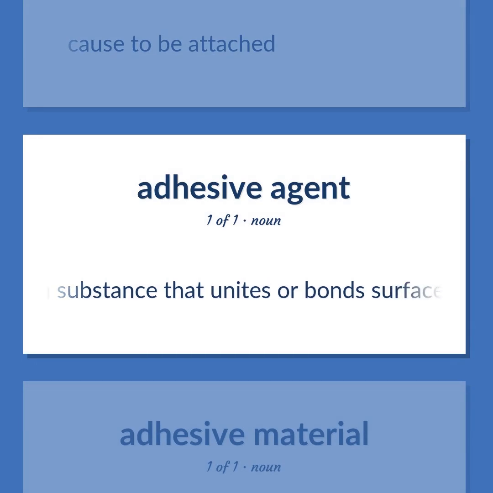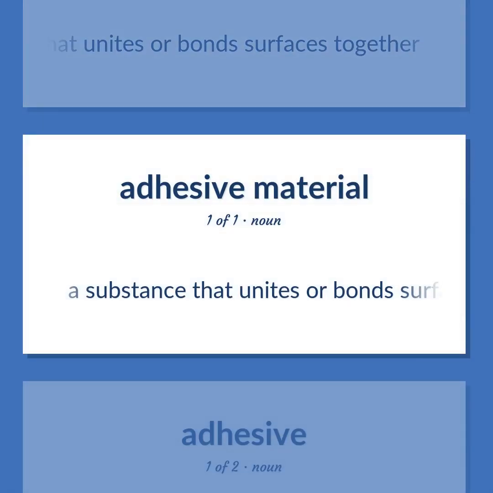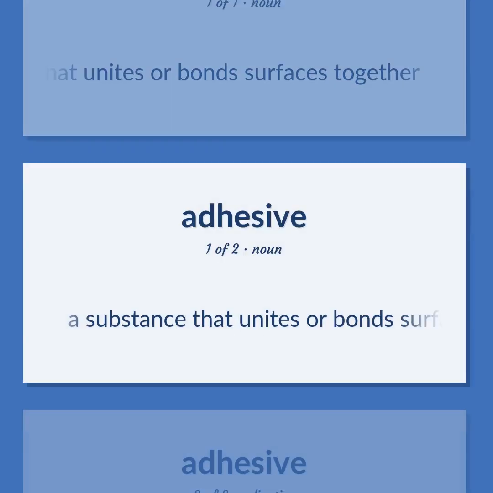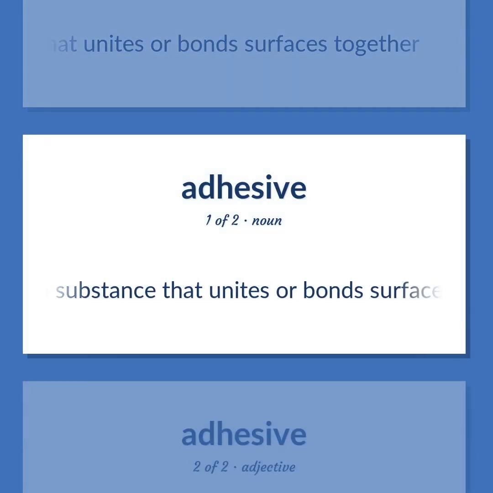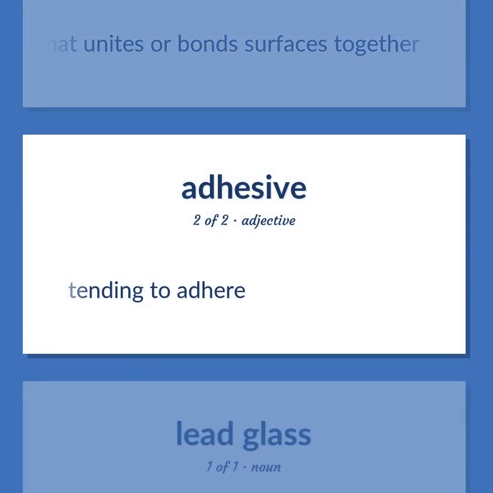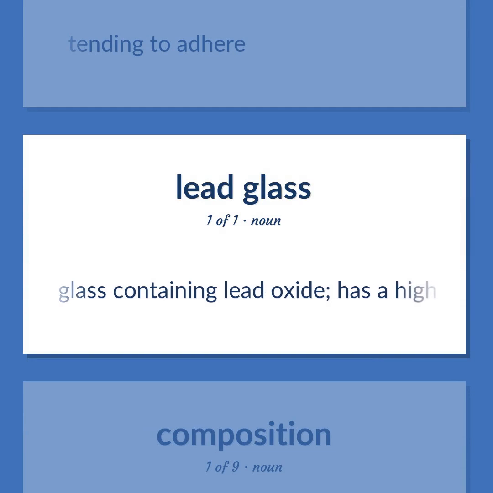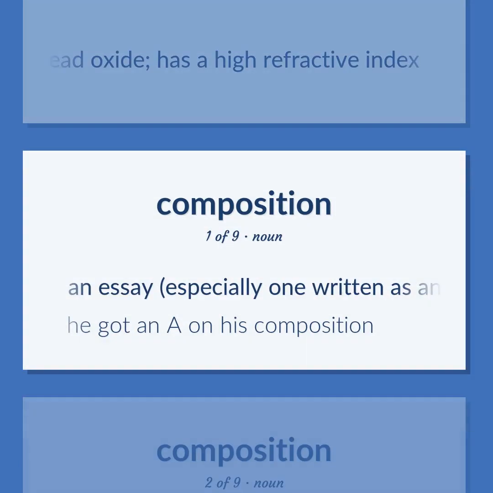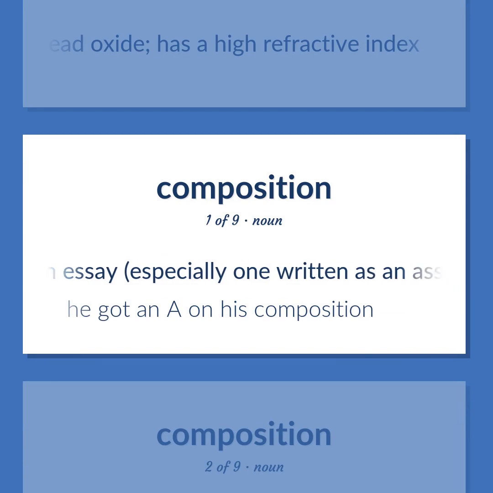A substance that unites or bonds surfaces together. Tending to adhere. Glass containing lead oxide has a high refractive index. An essay, especially one written as an assignment. He got an A on his composition.